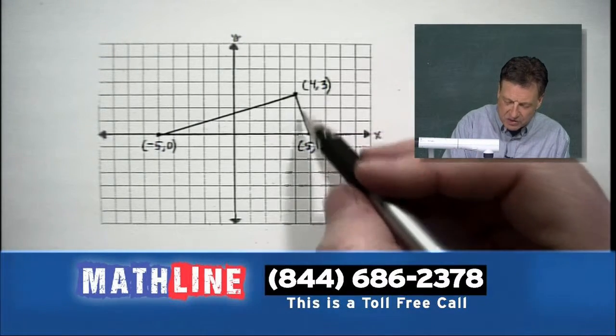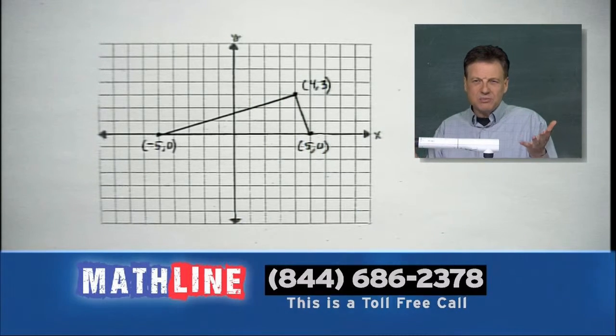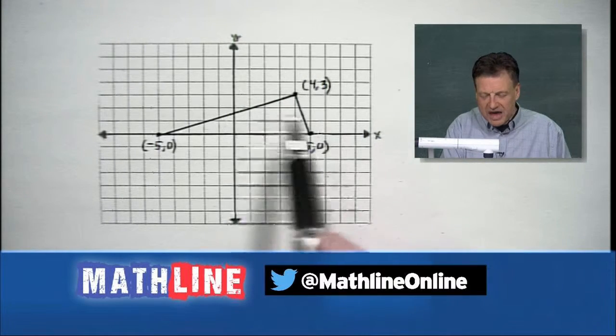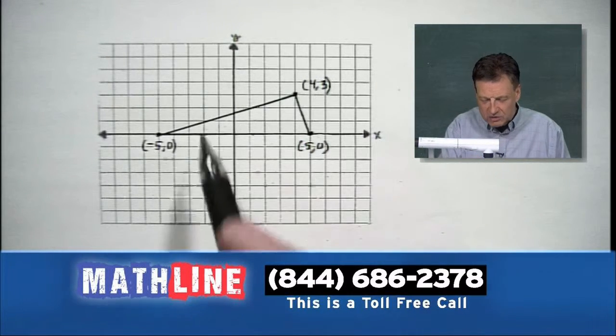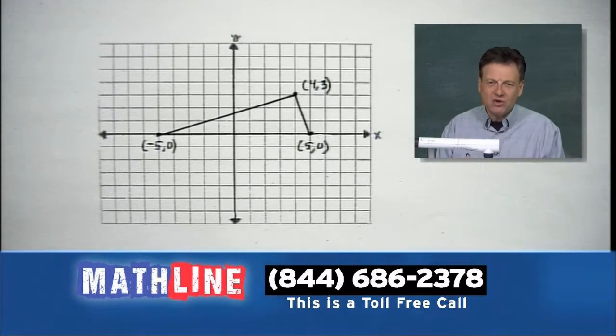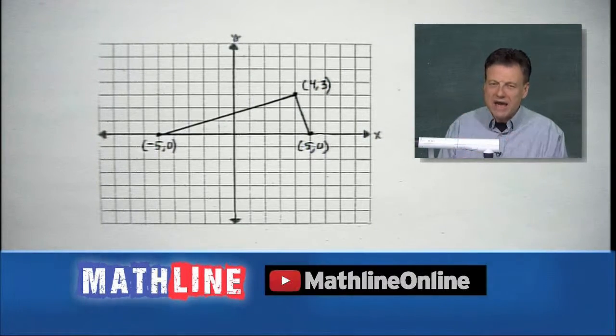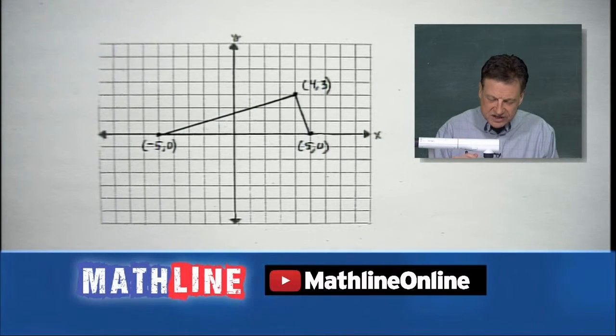And first of all, let's find this slope. By the way, why are we going to look for slopes? I guess we need to point that out too. If we can find opposite reciprocals in these two numbers, we have a right angle. We have perpendicular lines which form a right angle. So let's play it out and see what happens.